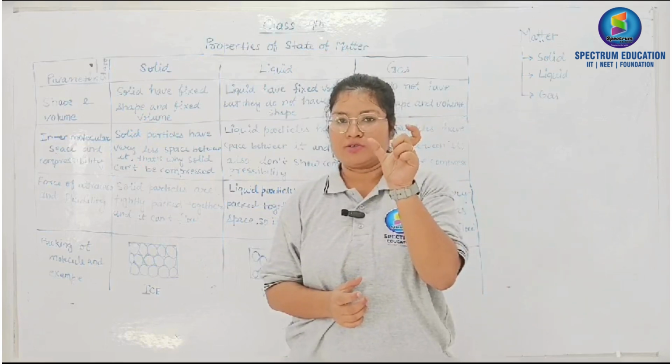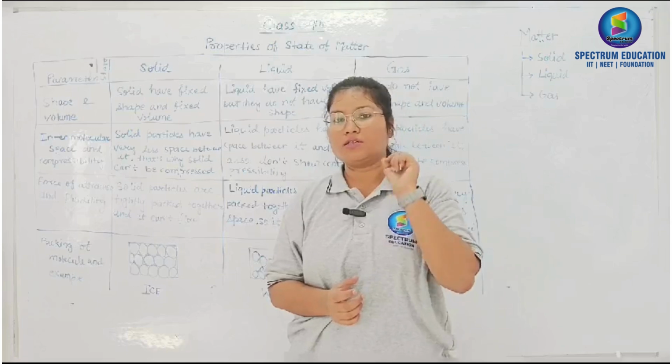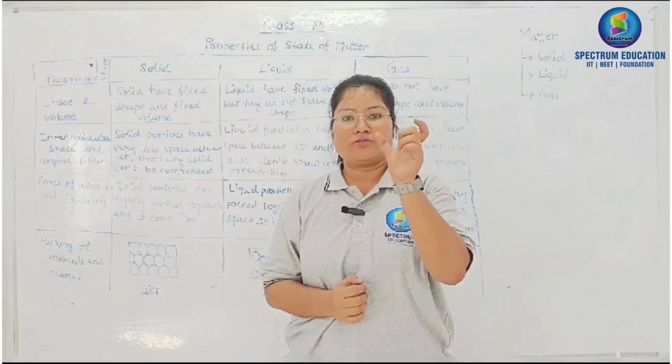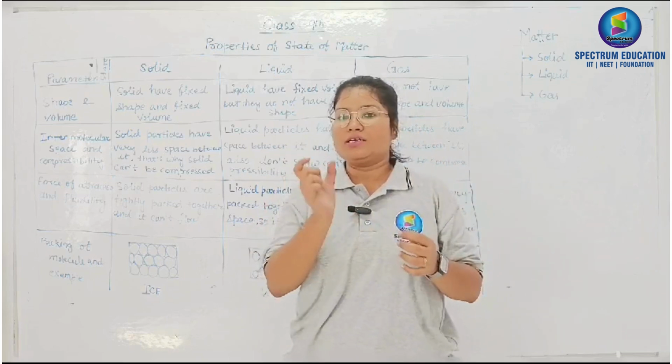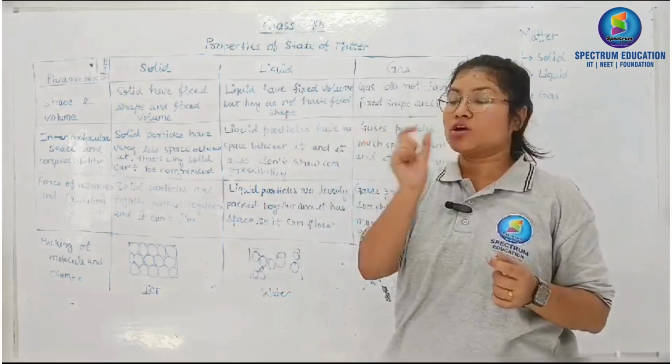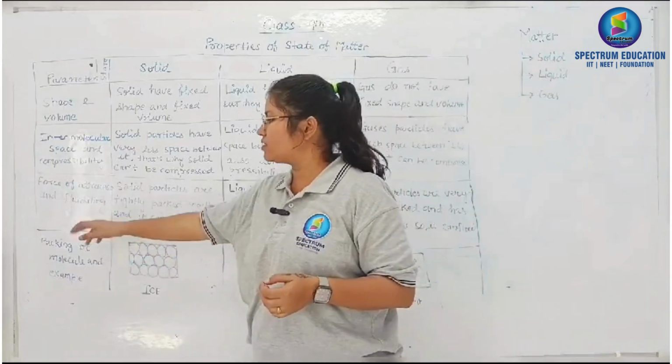See the dry ice. Do you know dry ice? Dry ice is nothing but carbon dioxide. So if that carbon dioxide is compressed, it becomes like a solid. Okay, now next is force of attraction and fluidity.